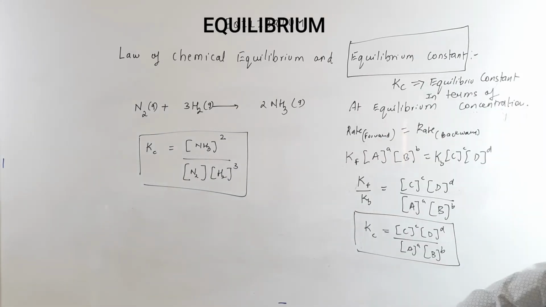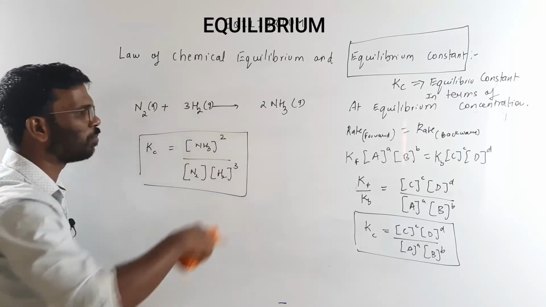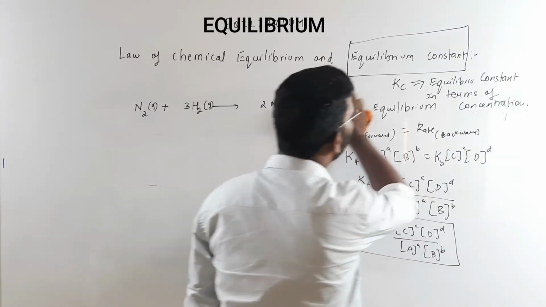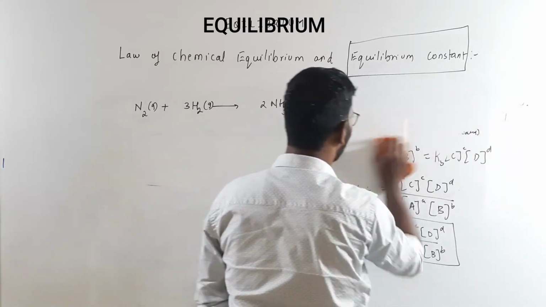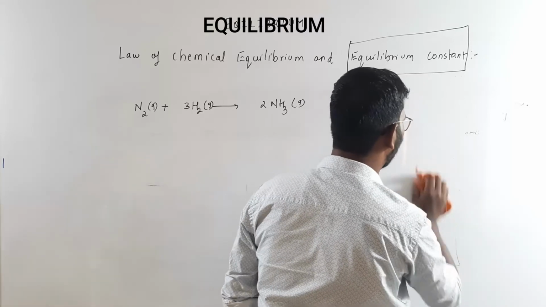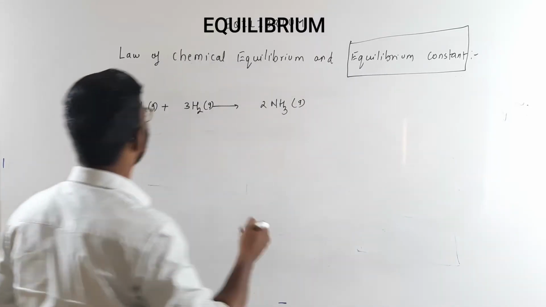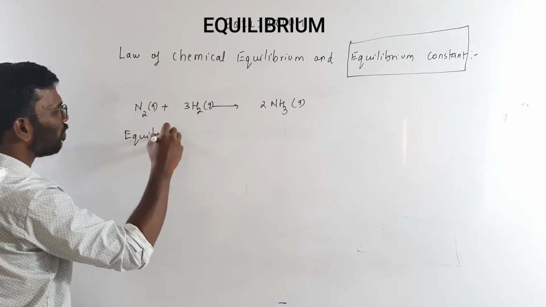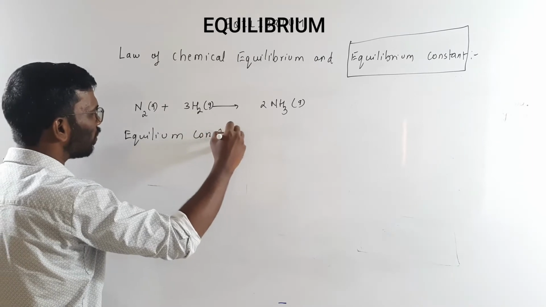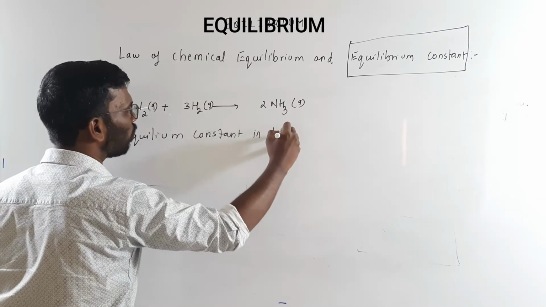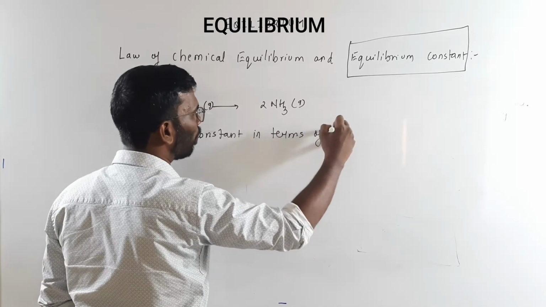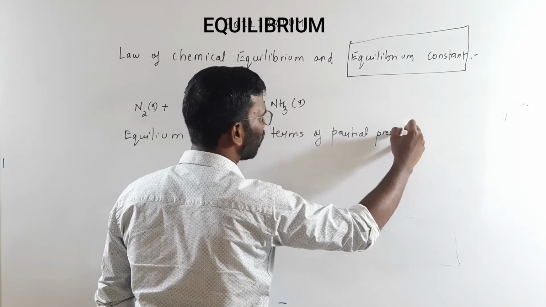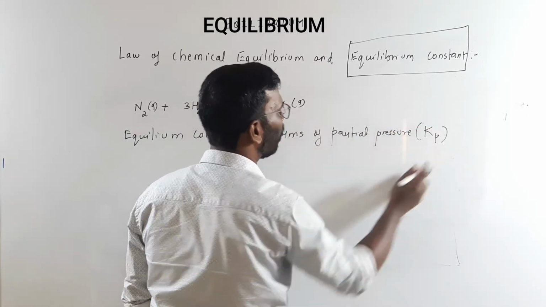Next, understand the equilibrium constant in terms of pressure. This was in terms of concentration. So we are learning the equilibrium constant in terms of pressure. So I will write equilibrium constant in terms of partial pressures, represented as Kp.